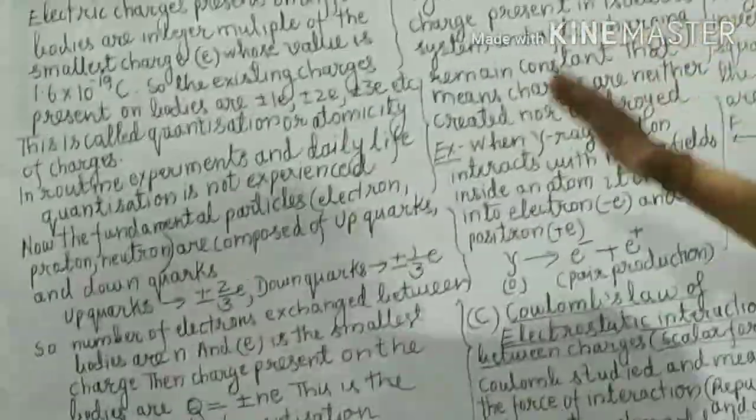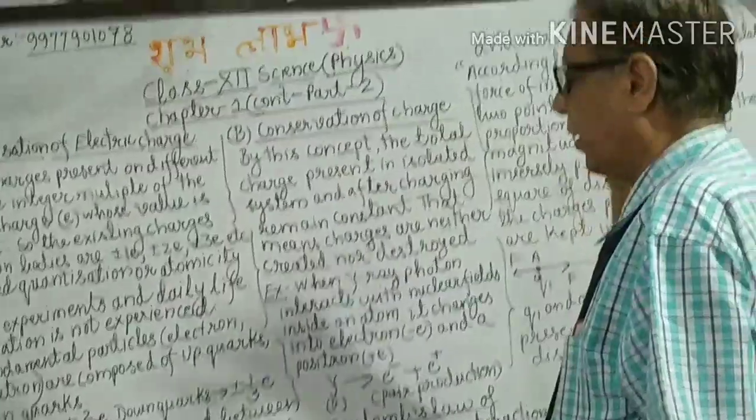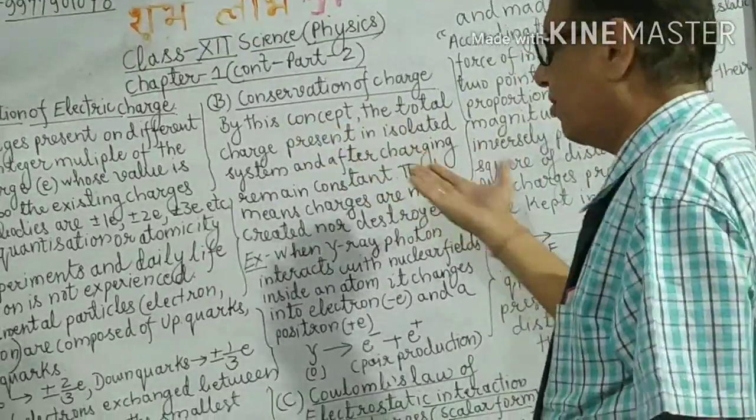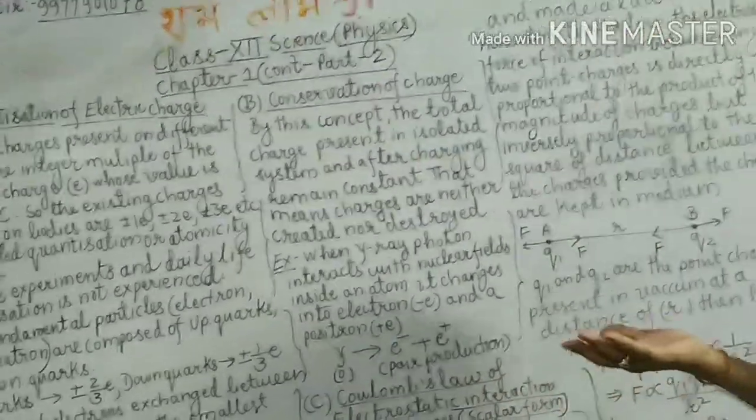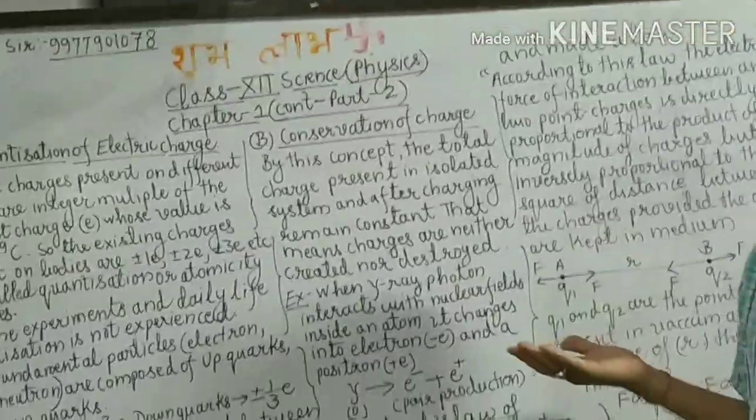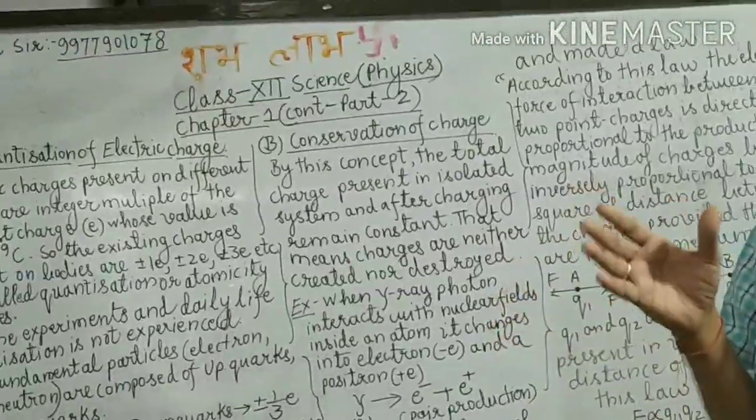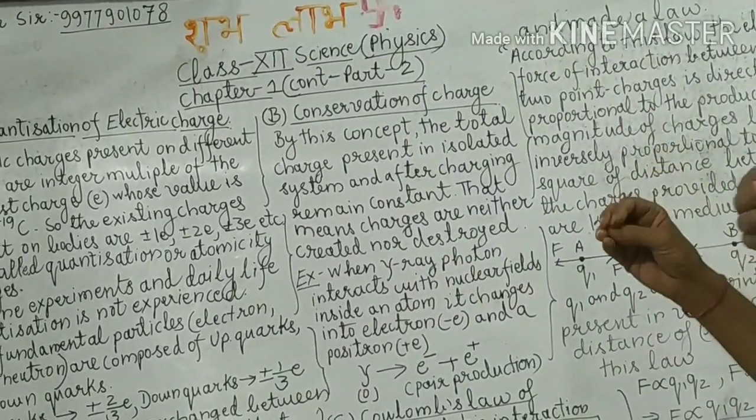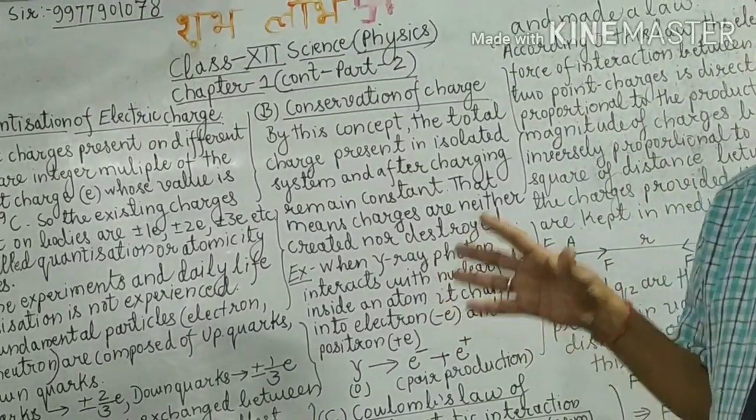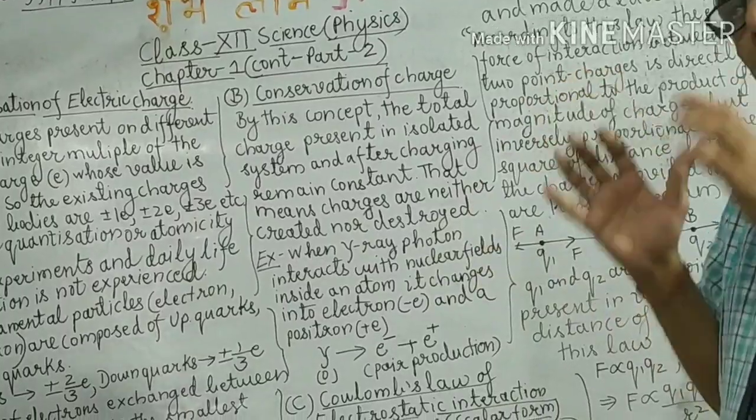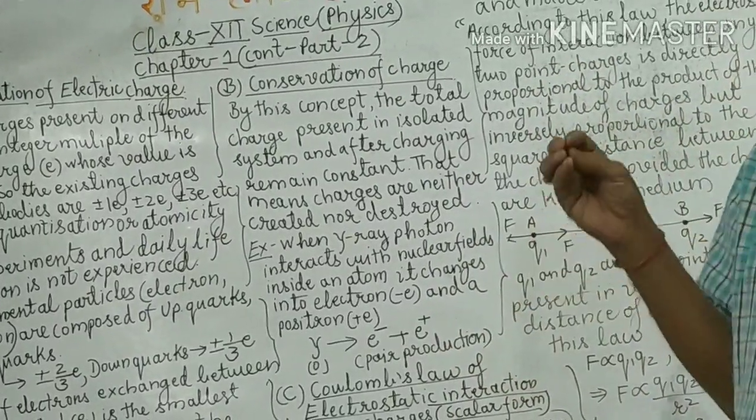Now the B part, that is conservation of charge. By the law of conservation of energy, you know well that energy is neither created nor can it be destroyed. Law of conservation of mass, mass is not at all created, neither is it destroyed. The mass remains constant. Similarly, the energy also remains constant.